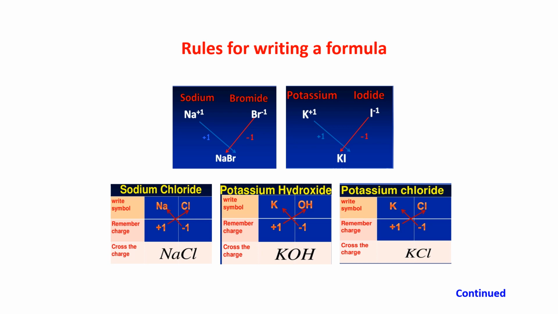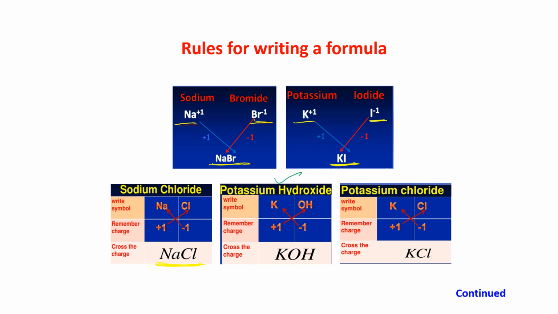Some more examples of valency 1 are shown here. Just see, the first one is sodium bromide. Na +1 and Br -1. So it is coming to NaBr, because 1 and 1 is not written. K +1 and I -1, so the formula is KI. Crisscross, 1 and 1 will come, that is not written. NaCl, I have already shown it to you, NaCl.